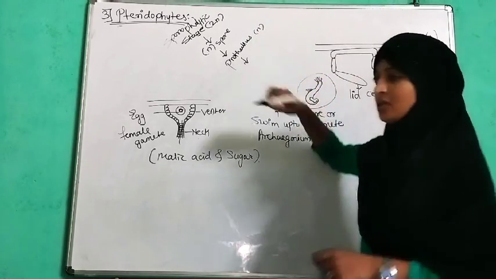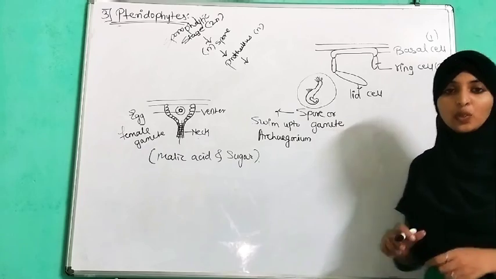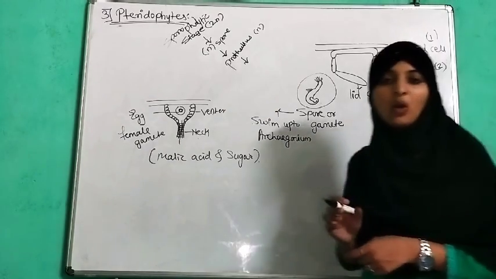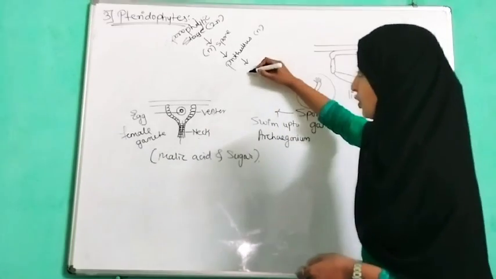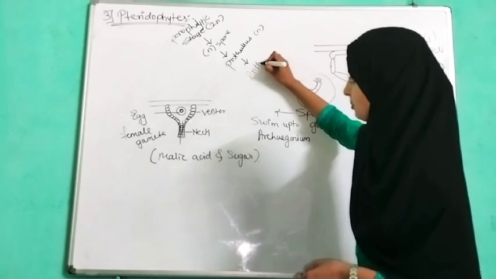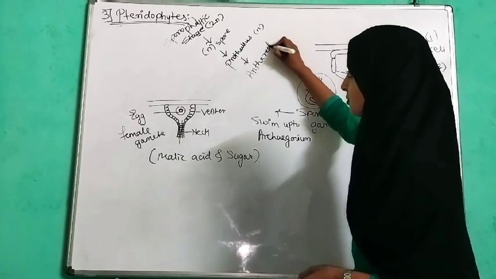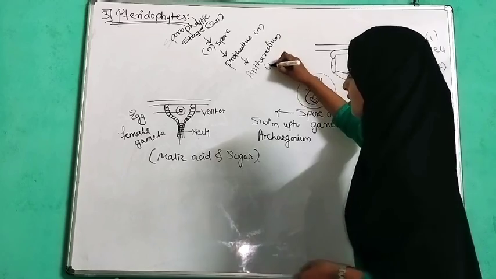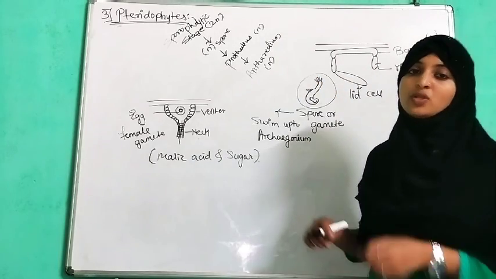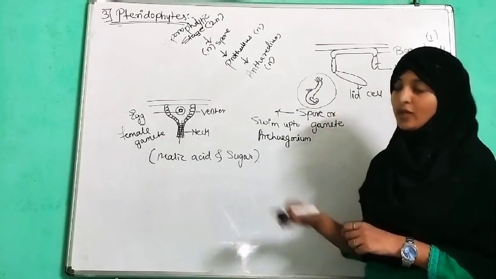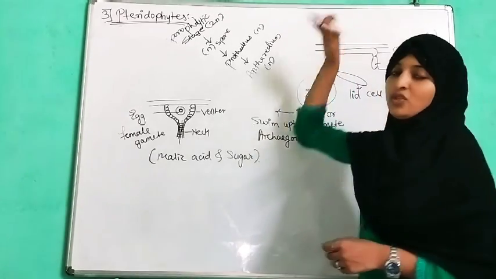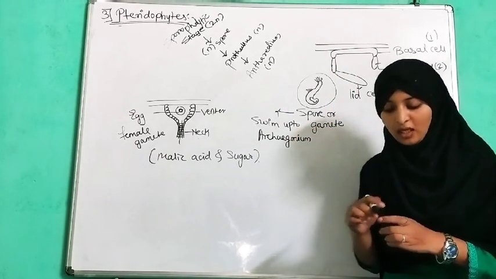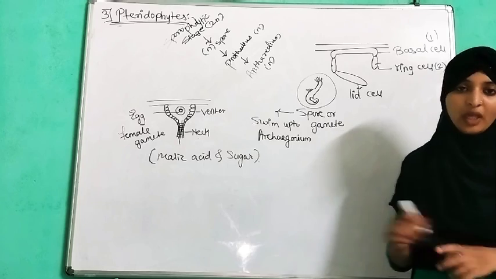The gametophytic stage or prothallus consists of male and female organs. So it produces antheridium, which produces haploid antherozoids, and archegonium, which produces a haploid egg cell. So this was about pteridophytes.